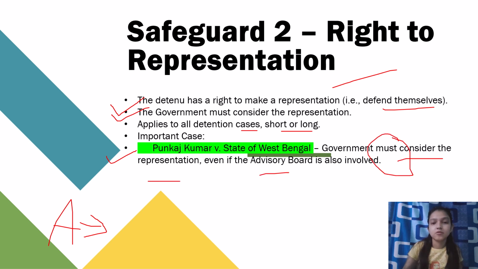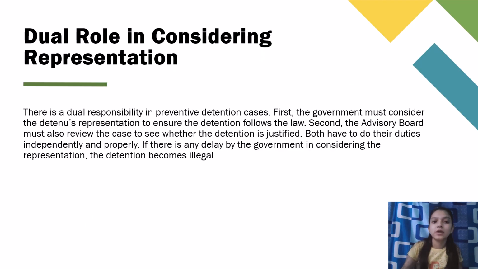So it says must. So there is no other option for the government to deny his representation. He has to consider the representation. That is the second safeguard in this manner. Now we will understand what the dual role in considering representation is. There is a dual responsibility in preventive detention cases.